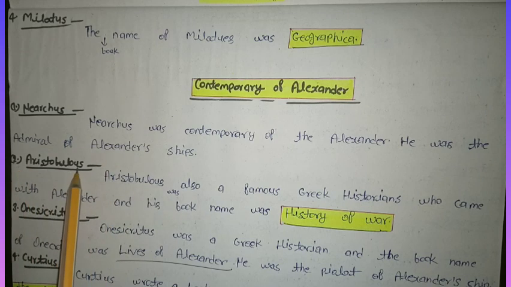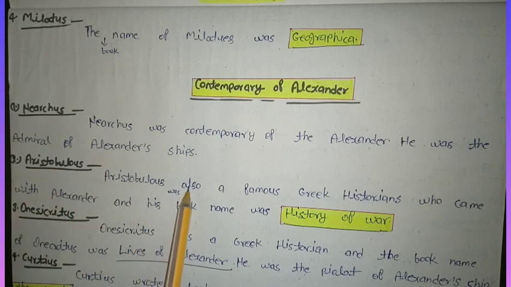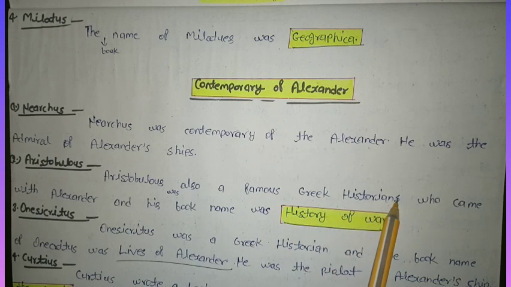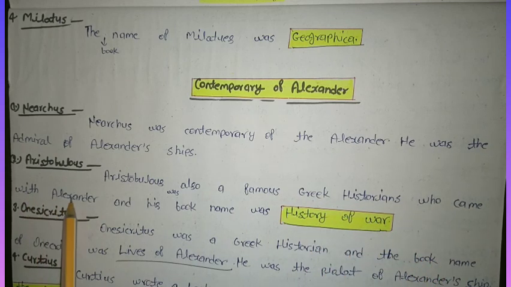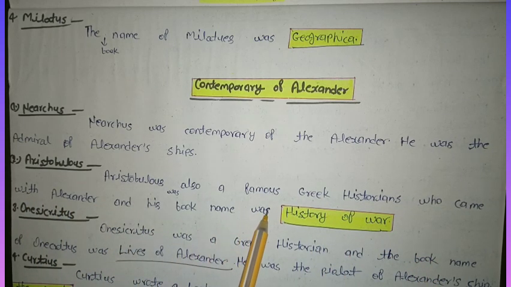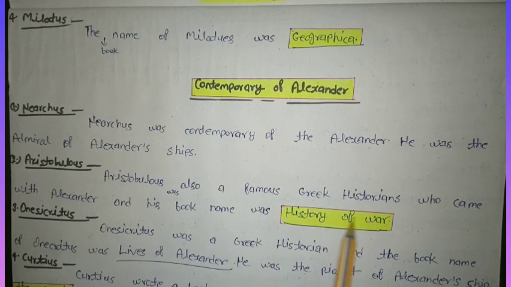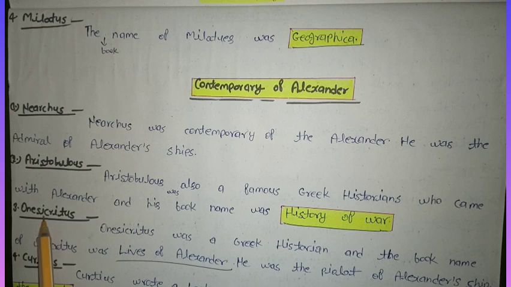Second, Aristobulus. Aristobulus was also a famous Greek historian who came with Alexander, and his book name was History of War. Third Greek traveler who came with Alexander is Anticritus.